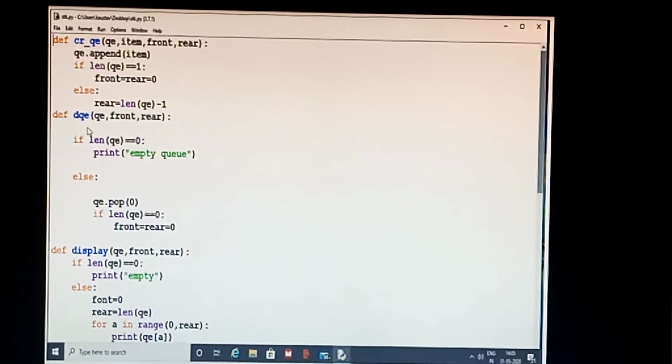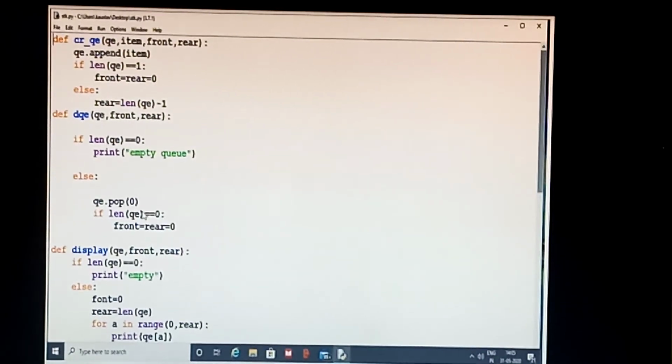Now the DQ. DQ means delete. I am going to delete the element from the queue. So what is going to happen? Queue, front and rear I have inserted. If length of queue is equal to 0, then it is an empty queue. 0 means empty queue. Else queue dot pop. It will delete from the 0 location.